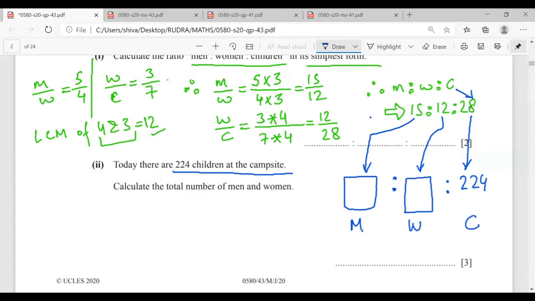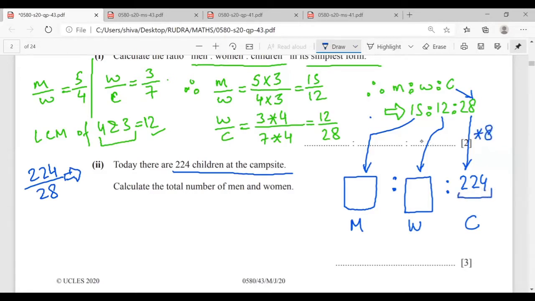So the trick is, divide 224 by 28. Mr. Rudra, what is the answer that you get? 8. This implies that 28 into 8 is 224.